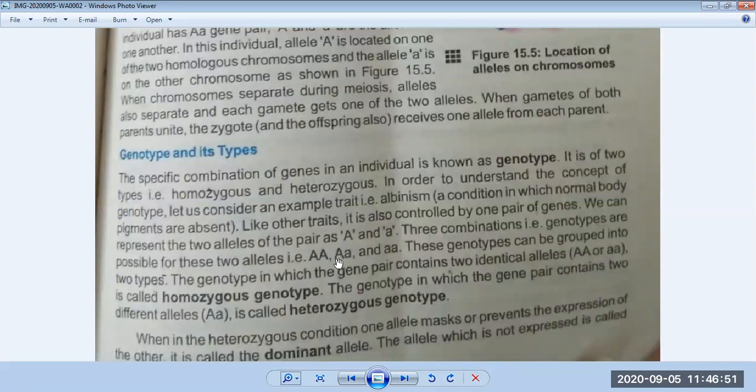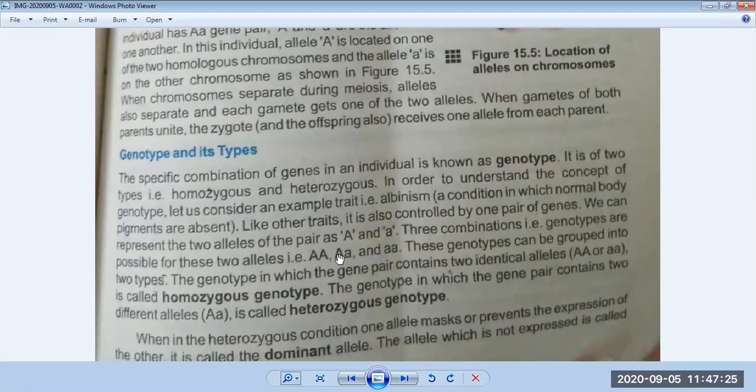In this example, these are both capital A, so both are dominant genes. This is one dominant and one recessive, and these are both recessive genes.